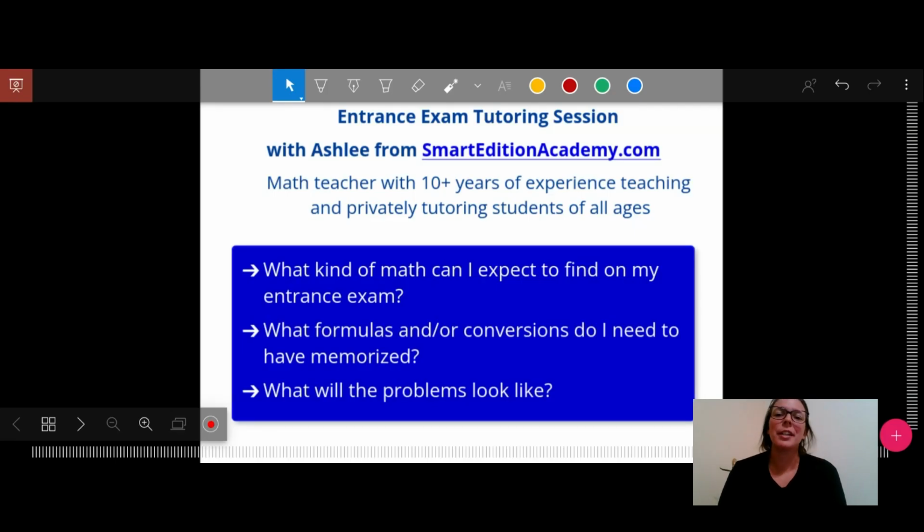I'm Ashley. I've been a math teacher for over 10 years. I've taught in the classroom, privately tutored students of really all ages, and I just really love math. So I hope that through our session today, you can find some ease in the math that we are doing for the entrance exam.